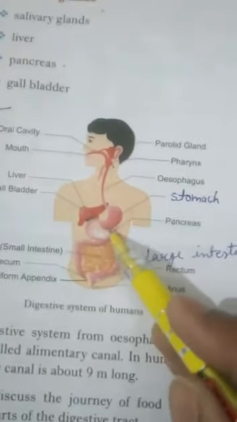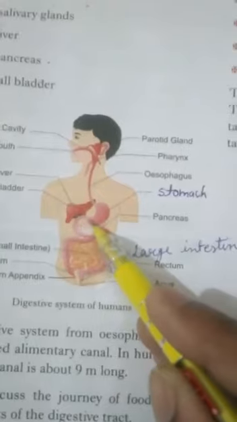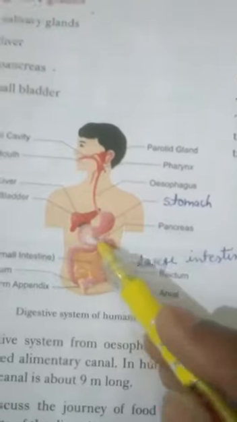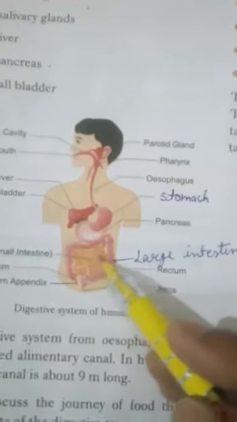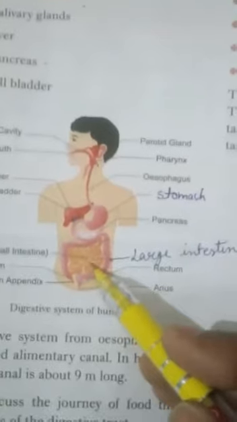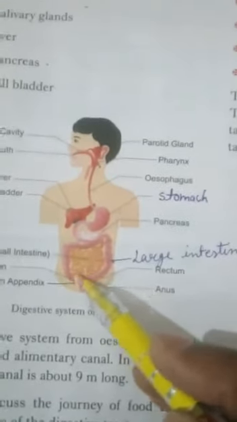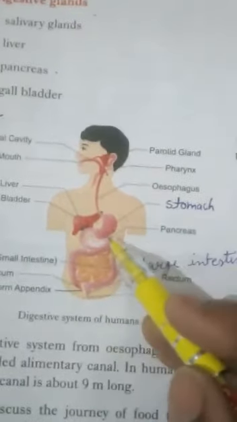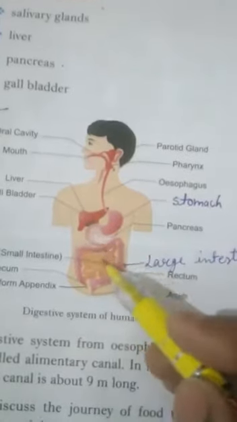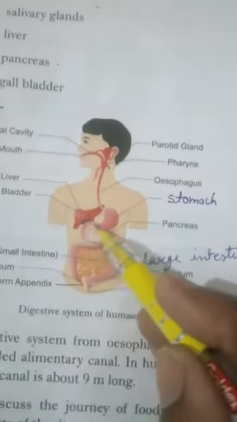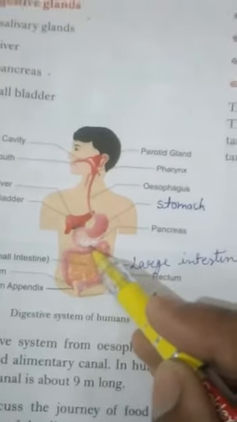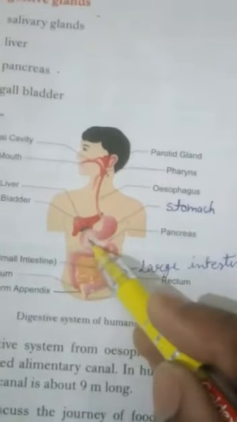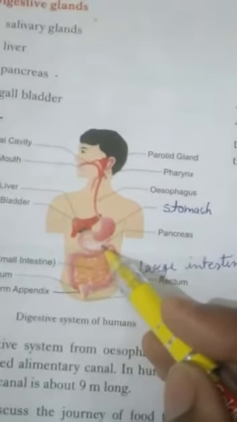Small intestine is a long coiled tube. Here, at the back side of the stomach the small intestine starts, and it is a long coiled tube about 7.5 meters. The complete digestion takes place here, because when food passes from the stomach to the intestine, this curved part of small intestine is known as duodenum, and it is surrounded by two glands. This is liver and this leaf-like structure is pancreas.